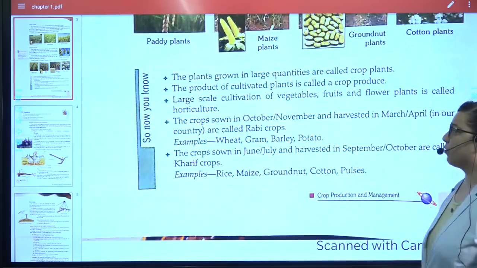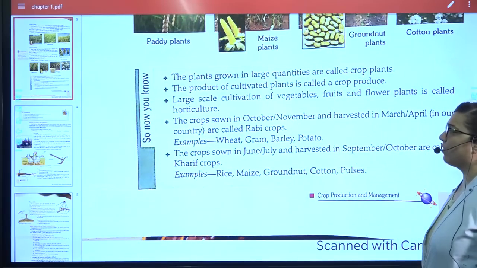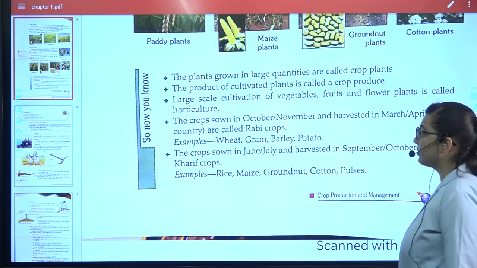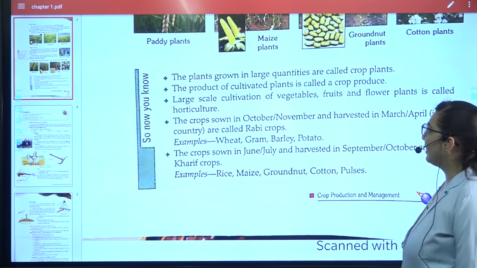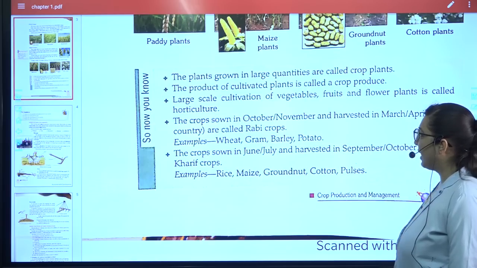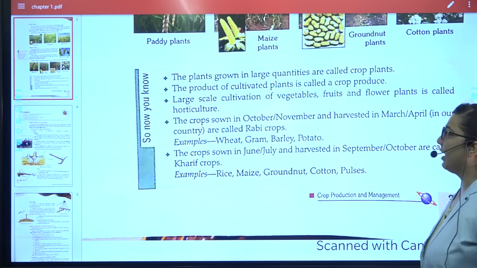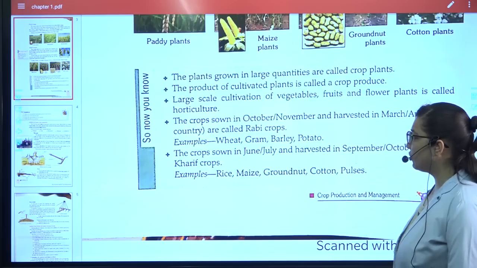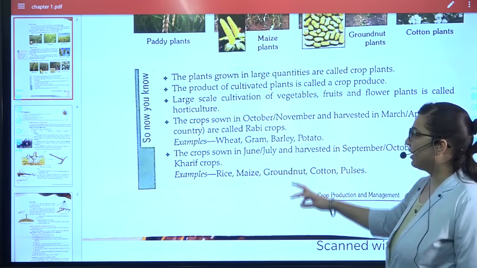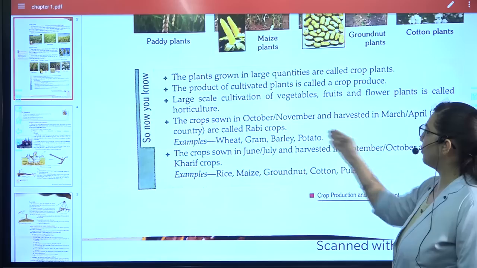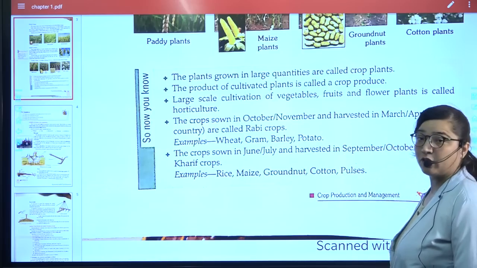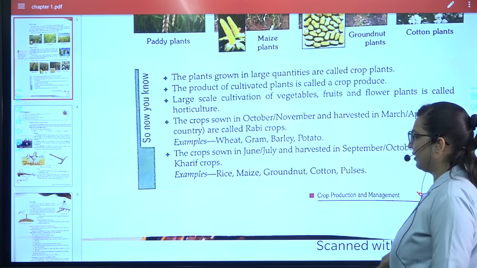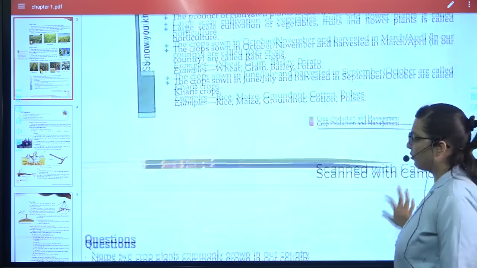Okay, so this is what you already know now. Plants which are grown in large quantity are called crop produce. The cultivated plants are called crop produce, and large scale cultivation of vegetables and fruits is called horticulture. Then Rabi crops and Kharif crops. Important point: from October, November to March, April, it is called Rabi crop. From June, July to September, October, it is called Kharif crop. The examples are also important.